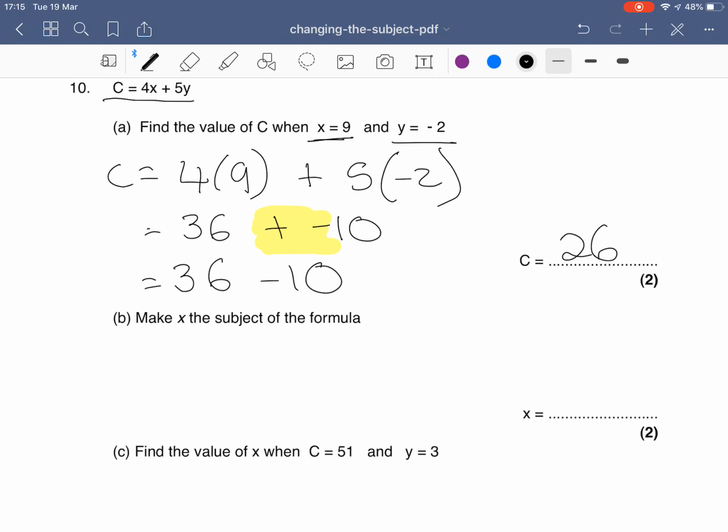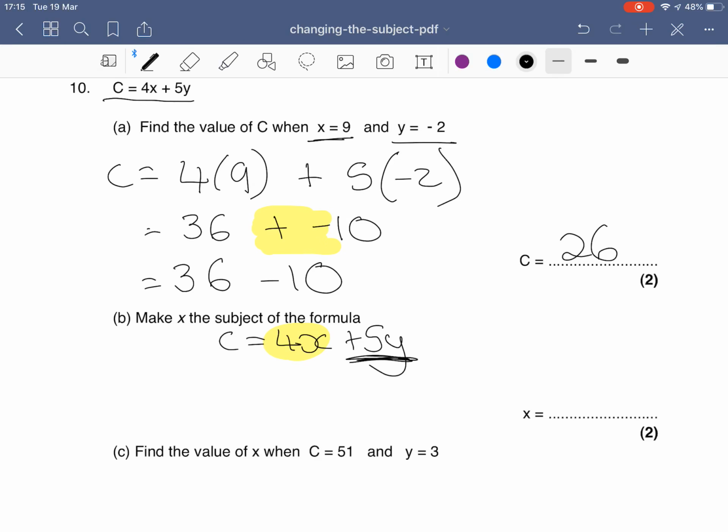This is a change of subject of a formula though. So you can have them in questions together. So we've got to make x the subject of the formula. So the formula was c equals 4x plus 5y. I want to get that x on its own. Currently it's attached to the 4. So I leave that to last.